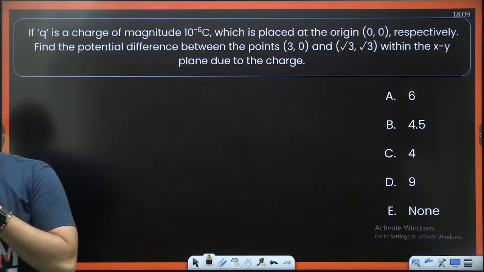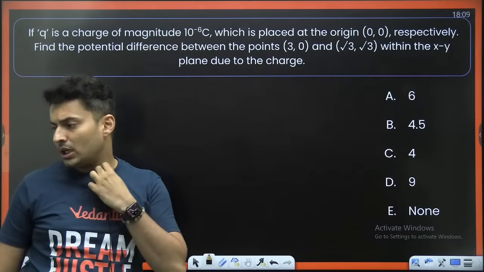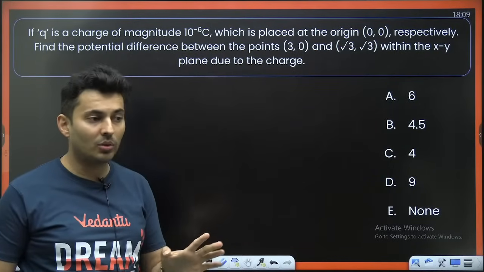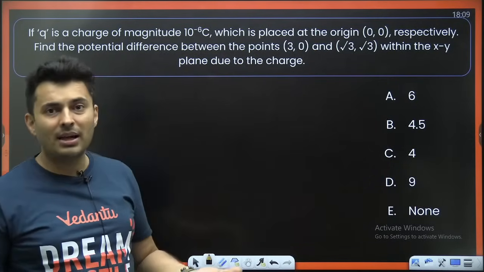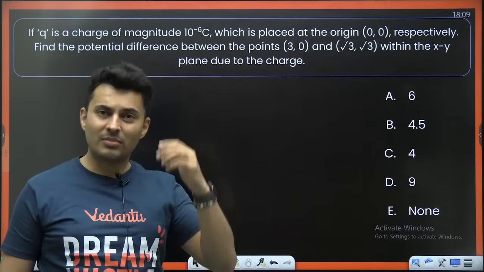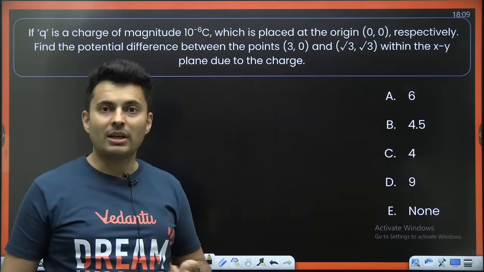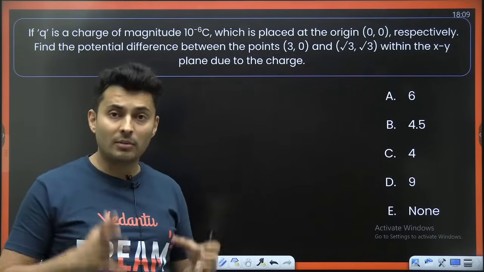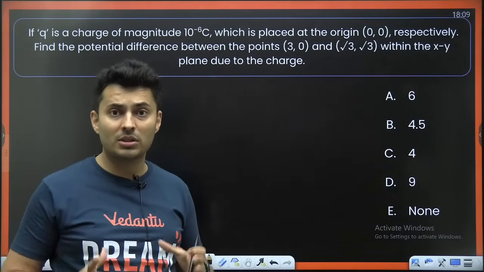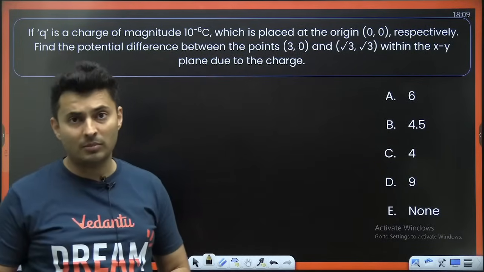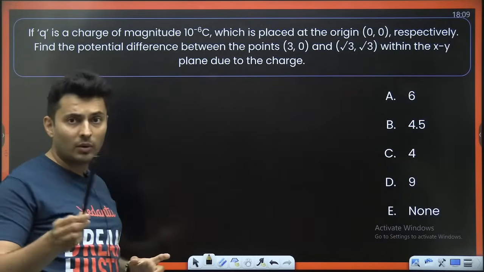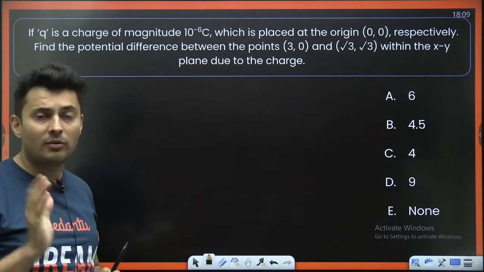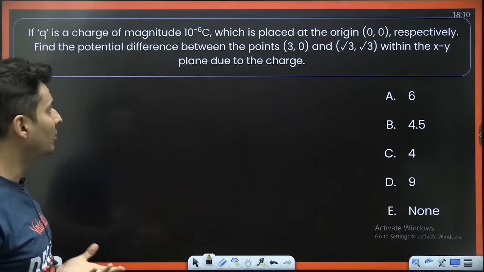So paper discussion for VIT EEE, the thing is we did not receive many questions as of now. So that's the reason why we didn't want to go ahead with it. We just have barely 10 or 15 questions. So in case you remember those questions, please fill up the form, and in case still you are able to remember many questions and we get those questions, then we will discuss the paper. I have already shared the form link for discussion. In case you remember the questions, please fill the form and let us know the questions. Only then I can do it.